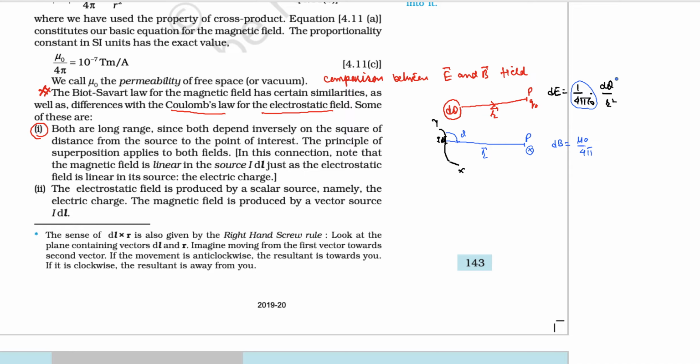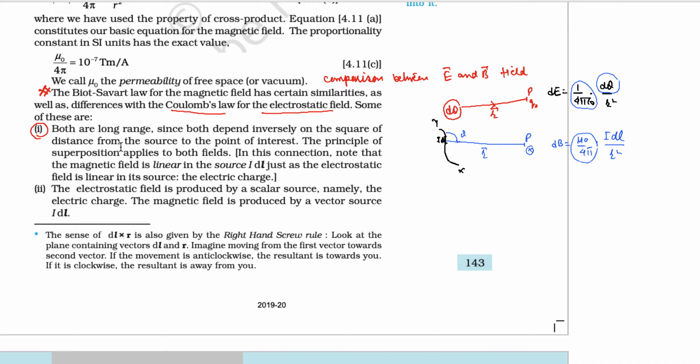What is this? This is the source of electric field. Okay, so you have to write it here, source of magnetic field. I dl is the source of magnetic field, the current element, because Oersted had said that if there is a current element, there is a magnetic field around that. See how similar both these equations are. So here it's only the constant that makes the difference in this case.